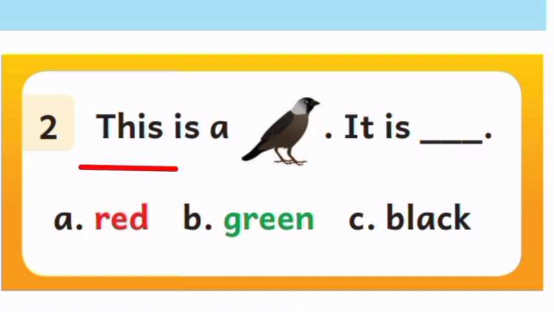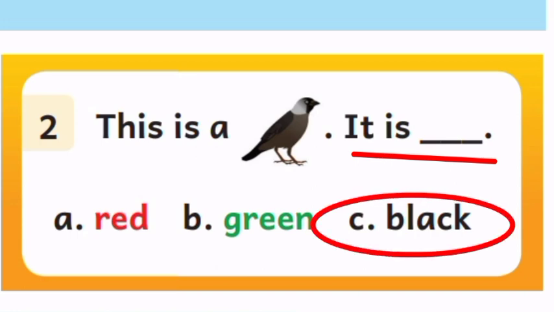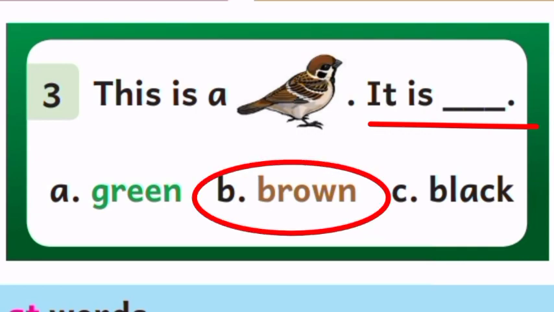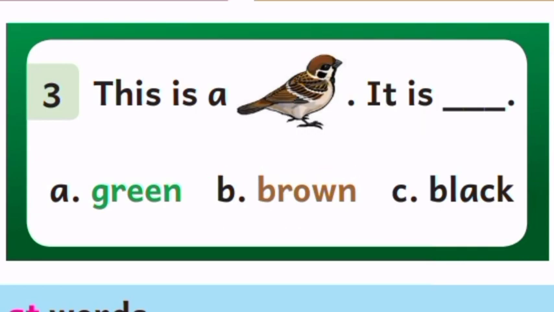Next, this is a crow. It is black. So circle the word black. The next one is, this is a sparrow. It is brown. So circle the word brown.